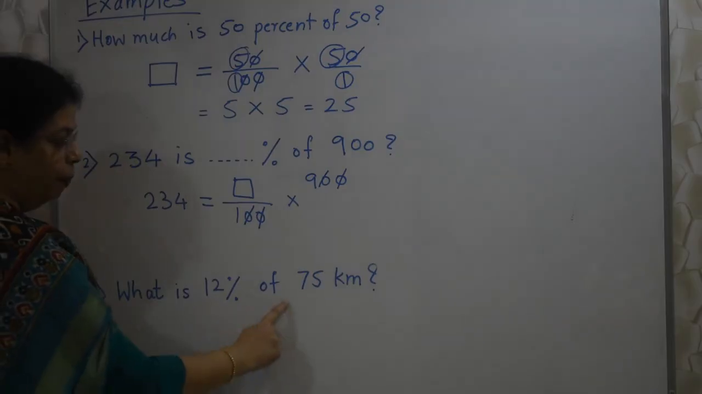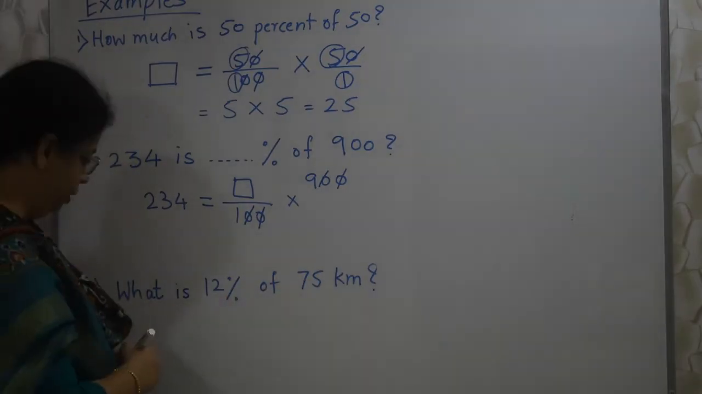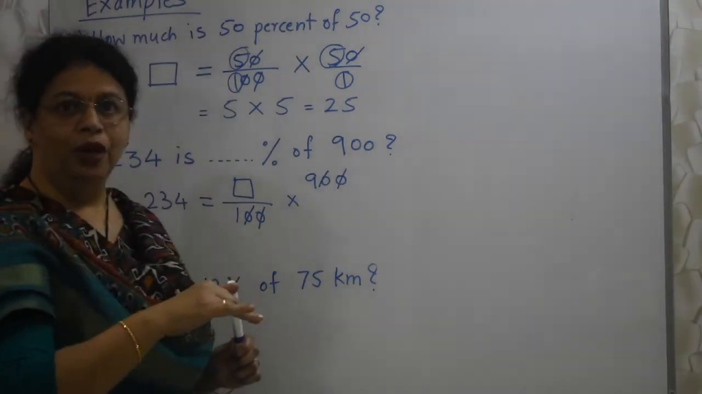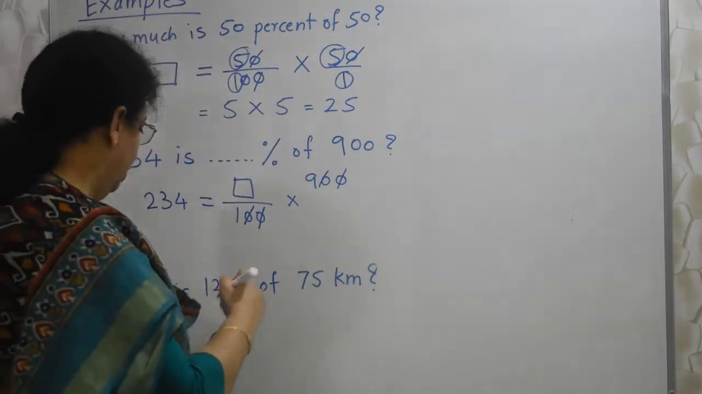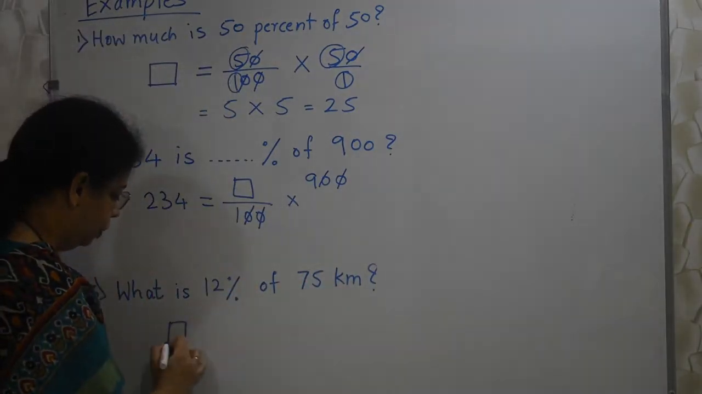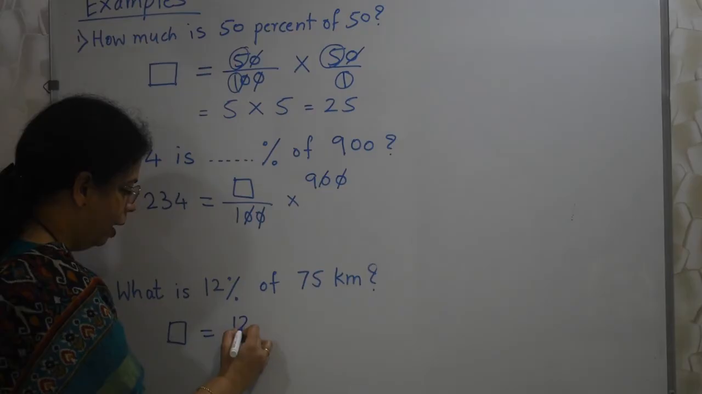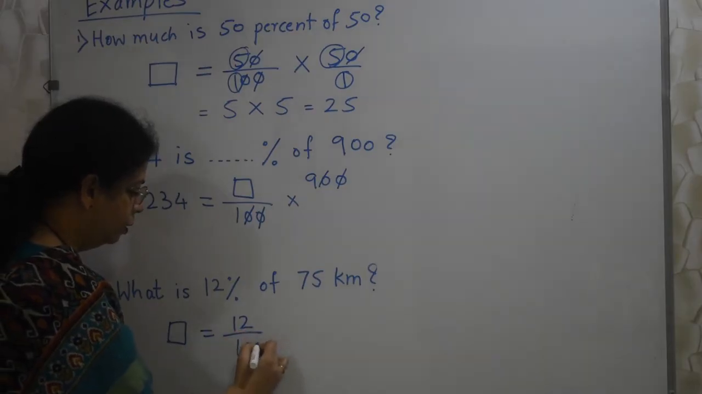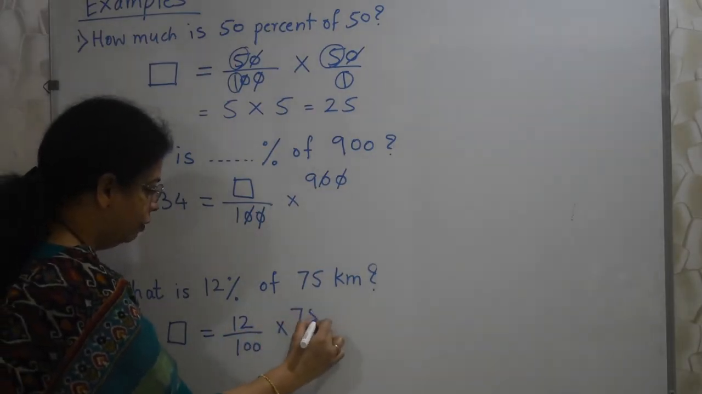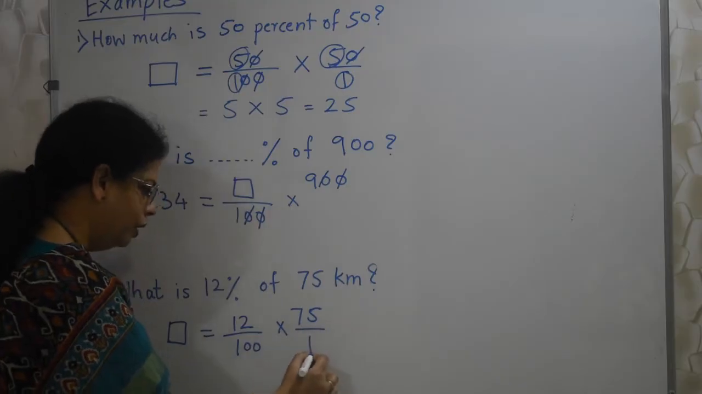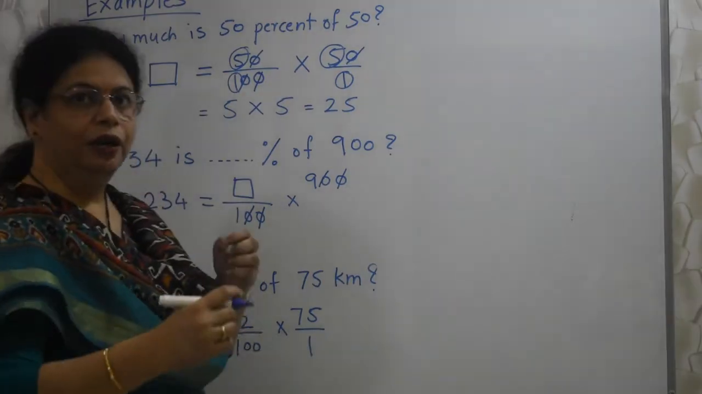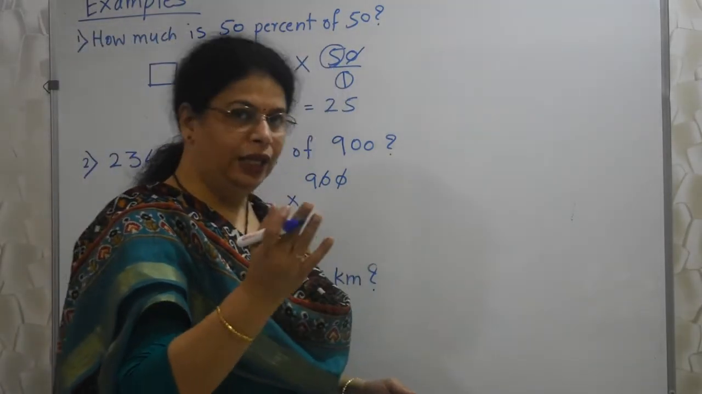Let us begin with the third sum. What is 12% of 75 kilometers? Again I am translating into mathematical language. What is 12% of 75? Upon 1 is optional. If you are getting confused with the denominator numerator, then write. Okay.